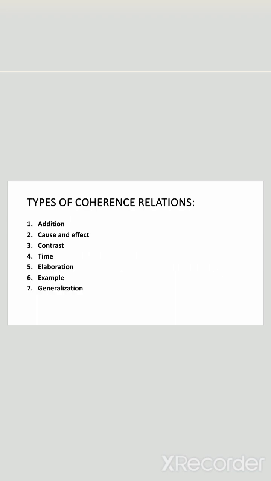There are many types of coherence relationship. The first one is addition. Addition is basically adding ideas or information to what has previously been stated. For example, I love reading books. Additionally, I enjoy writing stories, and furthermore, I'm interested in publishing my own novel.